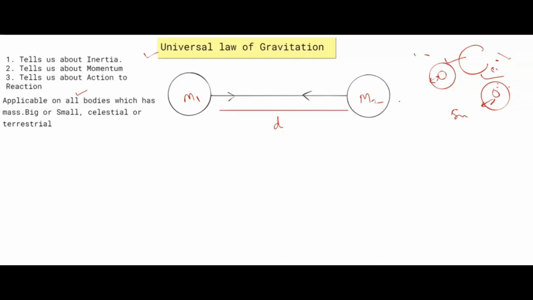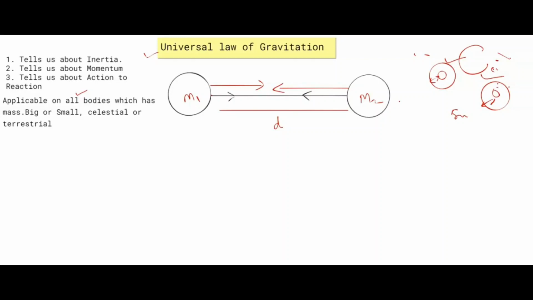Now come to the mathematical formula for the universal law of gravitation. One object has mass m1 and the second object has mass m2, and they are placed at a distance d. This law gives the force of attraction between these two masses. Both objects attract each other.